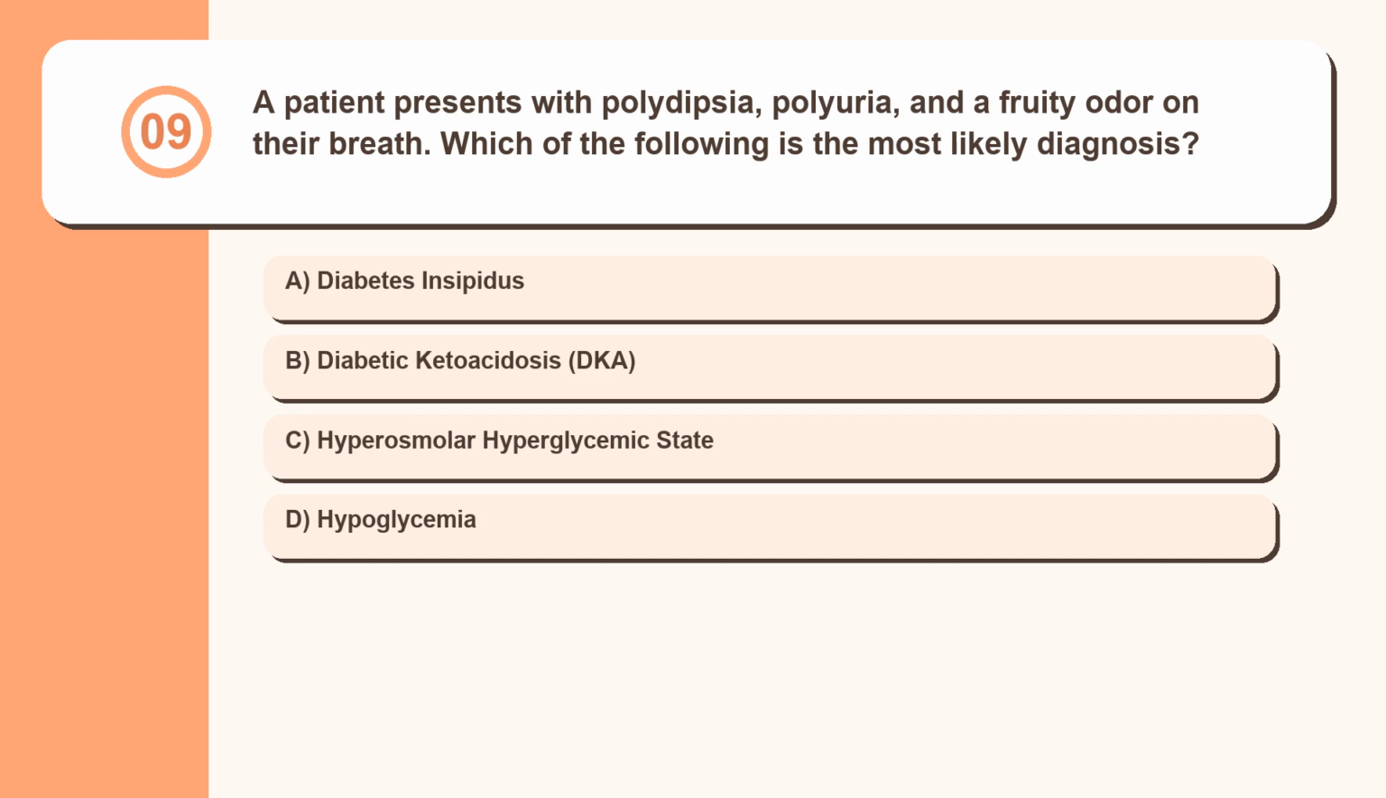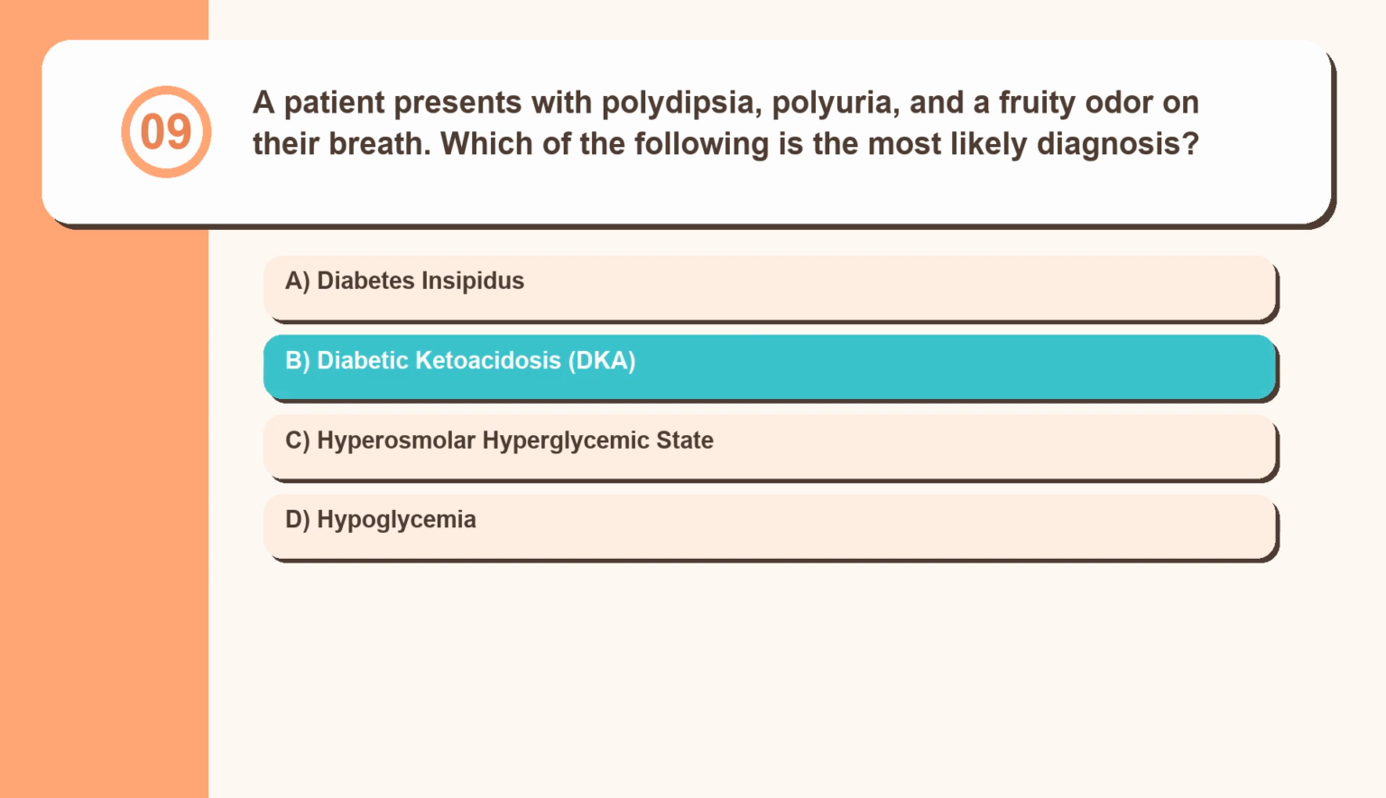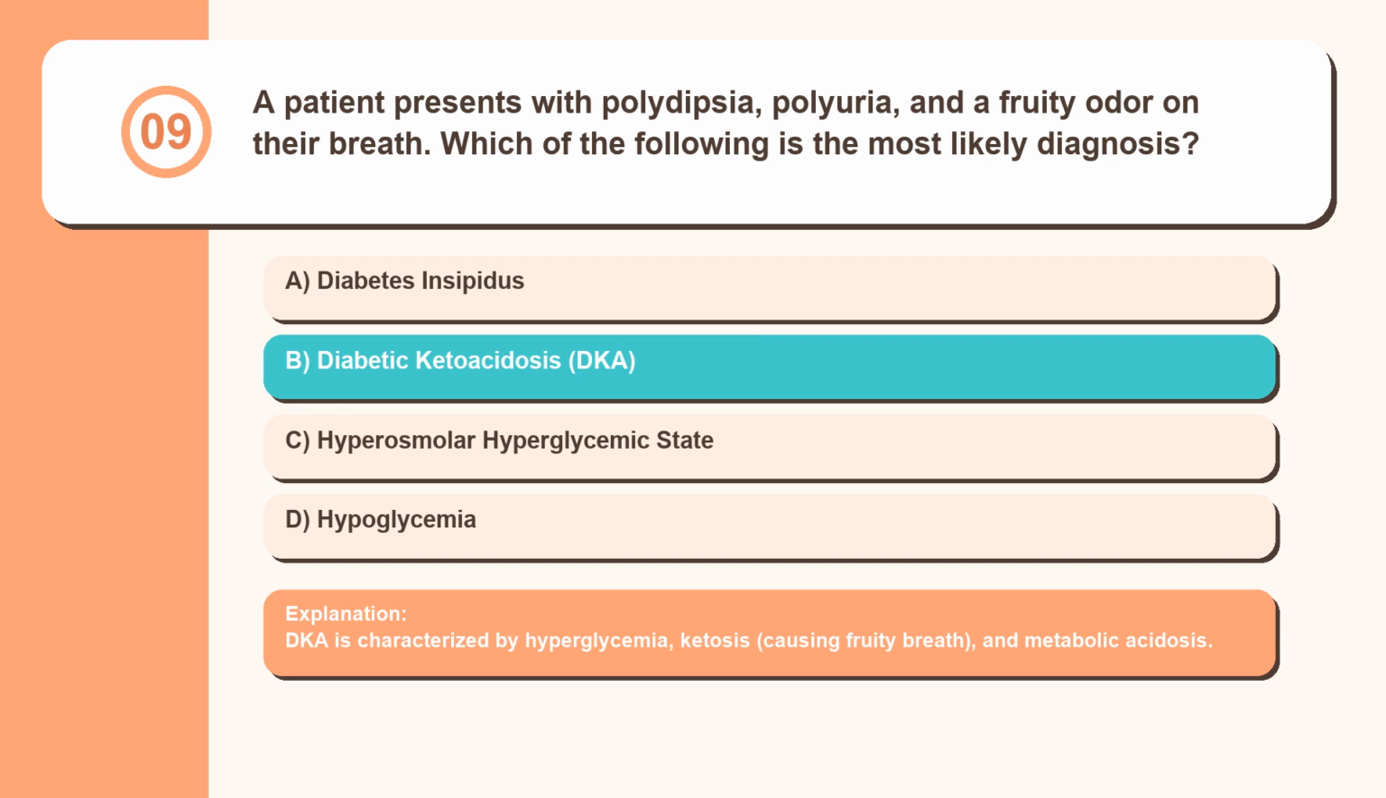Question 9. A patient presents with polydipsia, polyuria, and a fruity odor on their breath. Which of the following is the most likely diagnosis? Diabetes insipidus, diabetic ketoacidosis, DKA, hyperosmolar hyperglycemic state, hypoglycemia. DKA is characterized by hyperglycemia, ketosis, causing fruity breath, and metabolic acidosis.